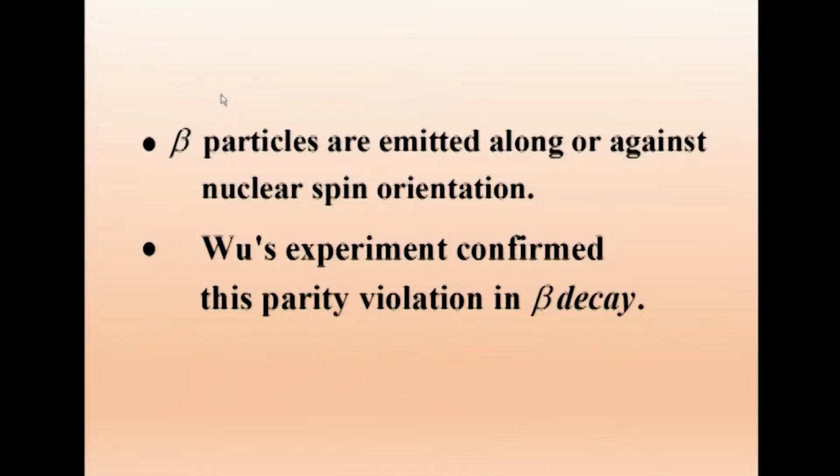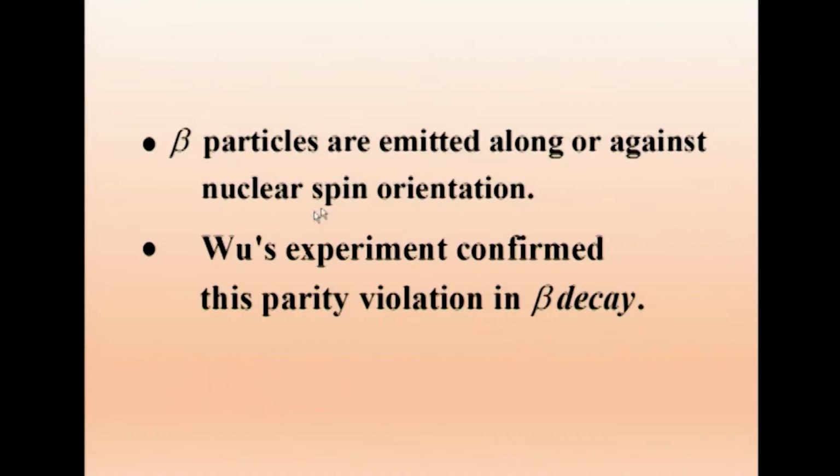In all observed weak interactions, parity is not conserved. That is, it is not symmetrically emitted in all directions. That is it. Now we will just go further. Beta particles are emitted along or against the nuclear spin direction. Suppose the nuclear spin is in one direction, the nucleus is spinning in this direction, beta particles are either emitted along that direction or against that direction.